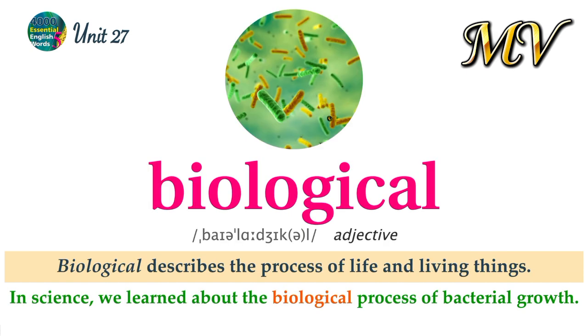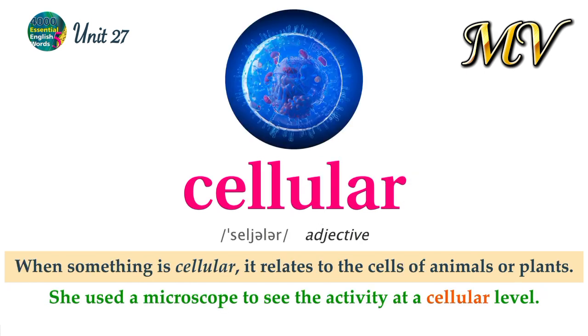Biological. Biological describes the process of life and living things. In science, we learned about the biological process of bacterial growth. Cellular. When something is cellular, it relates to the cells of animals or plants. She used a microscope to see the activity at a cellular level.